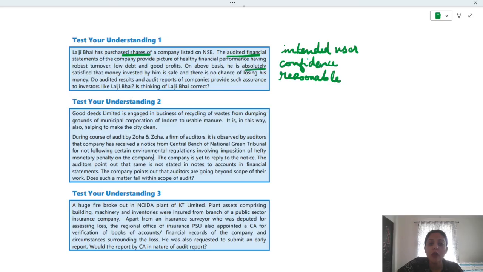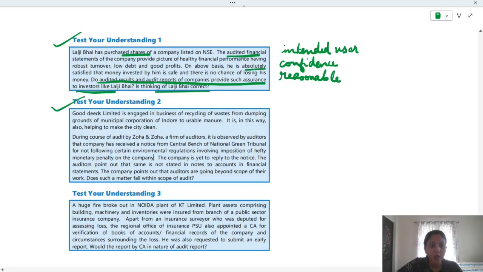Always answer every part of the question. They are asking two parts. First one is whether audit results and audit reports of companies provide such assurance. No, that should be answered. Similarly, whether his thought is correct, that also should be answered, and then you have to substantiate it with your points. Now, the next question, Test Your Understanding 2.